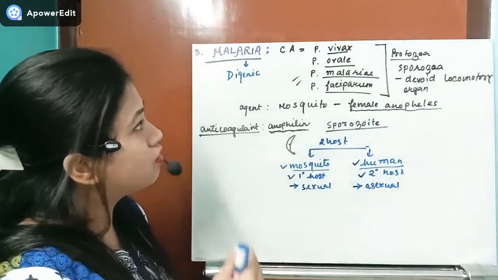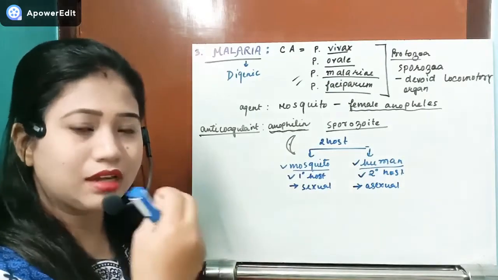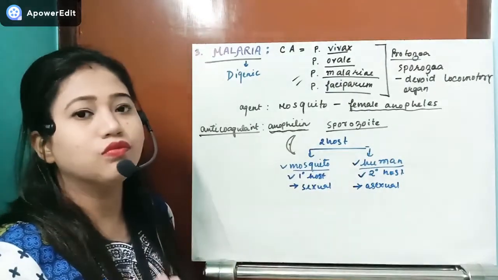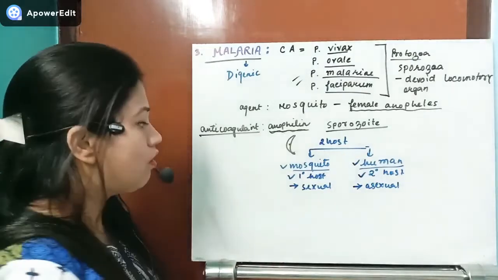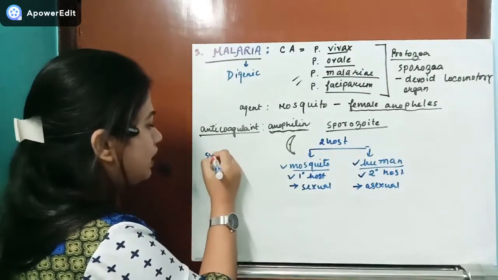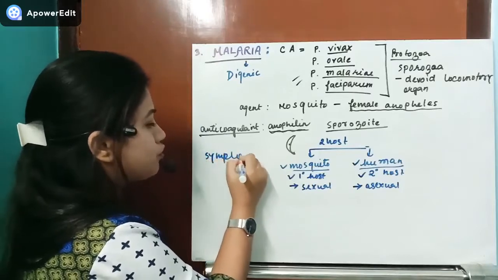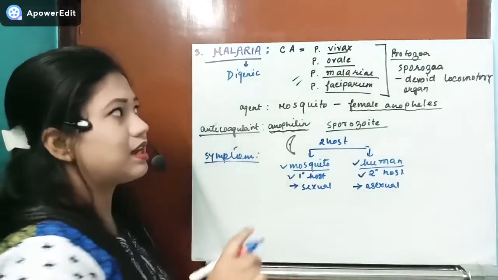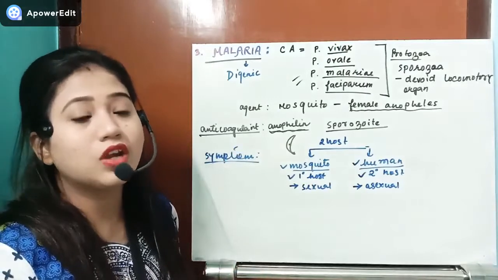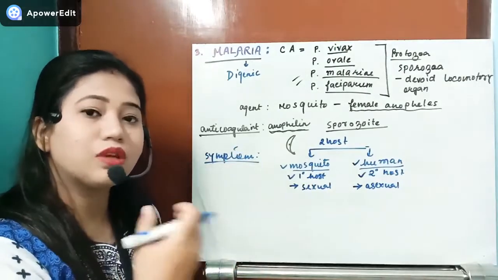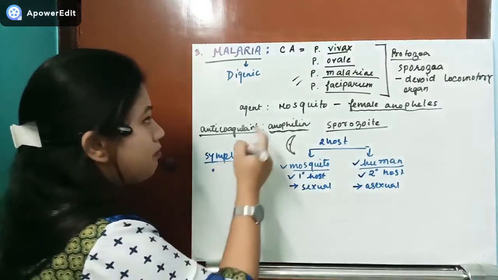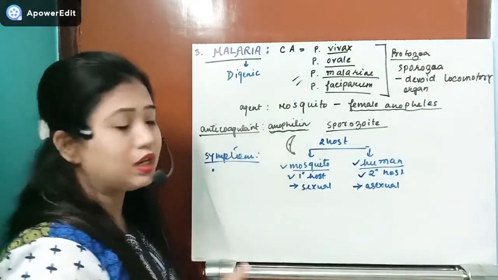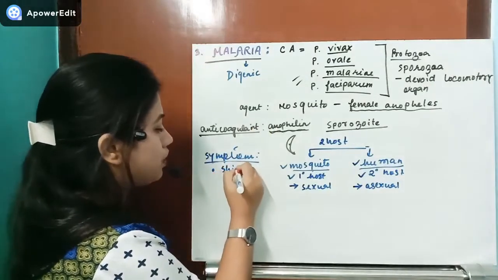One thing also: different types of diseases will show pretty similar symptoms. What are the symptoms? The first symptom by which we can understand that the fever is malarial, not others, is that in malarial fever the individual will have shivering.